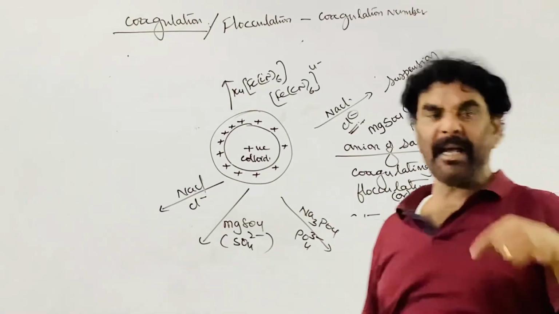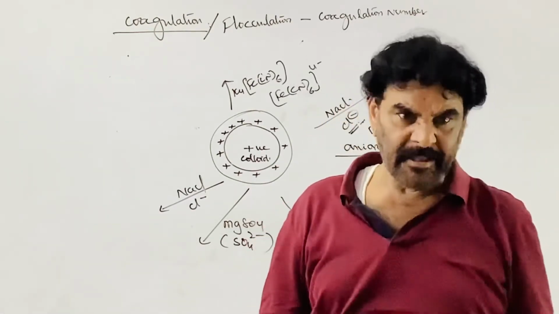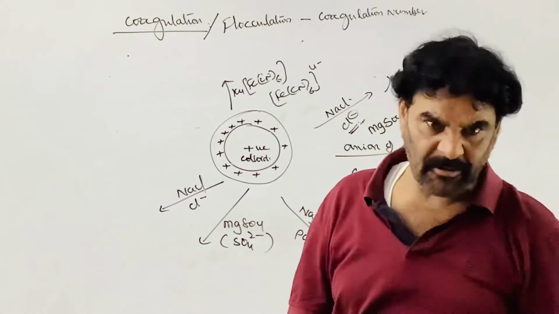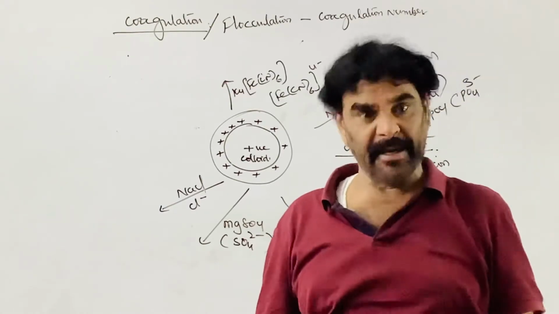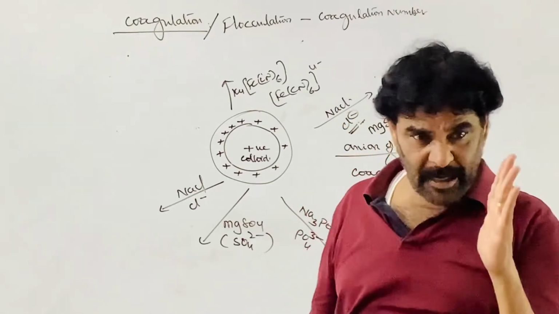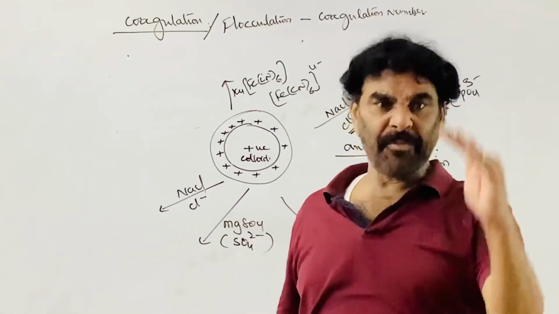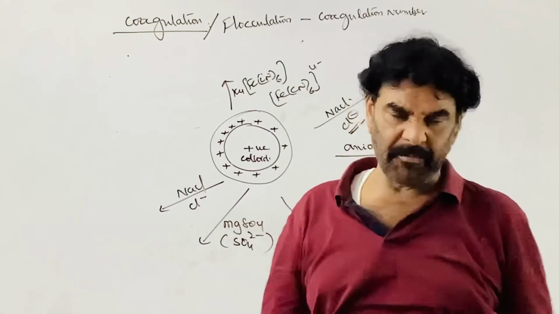As the charge on the coagulating ion or active ion increases, the coagulating power of the electrolyte increases. Now I am talking about a term: coagulating power, the ease of precipitation.